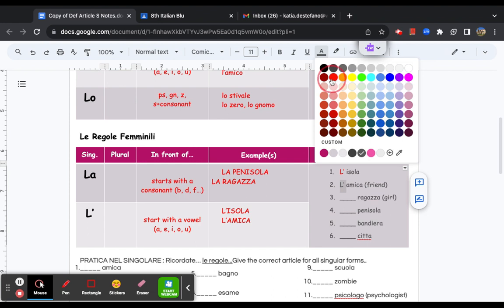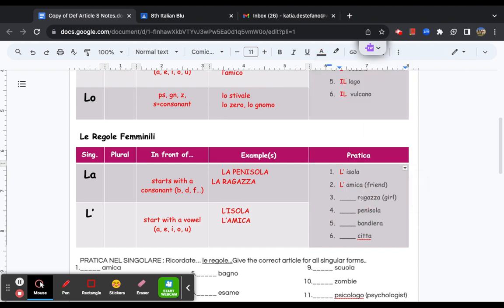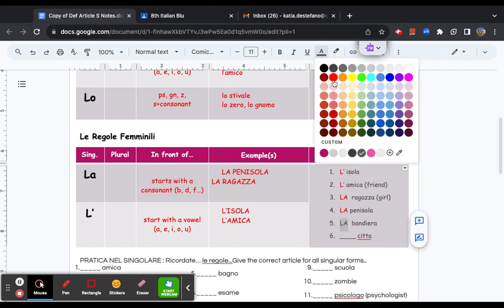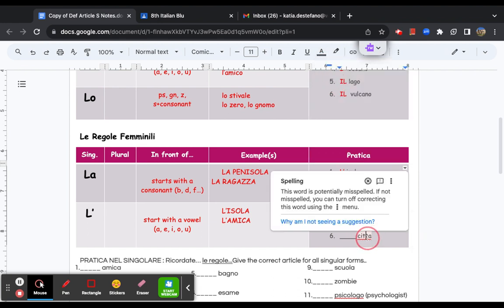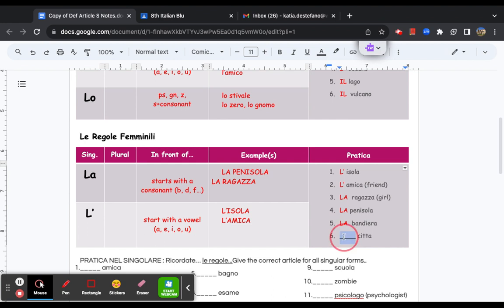Perfecto, perfect. Ragazza, girl. Yes, I know this is an example one, but we know it starts with a consonant, so it has to be la. Penisola. Again, I know it's a practice one, but it starts with a consonant, so it has to be la. All right. Bandiera, the flag, starts with a consonant, so it has to be la. And then last but not least for the pratica here, città, city. And yes, that's spelled correctly. Starts with a consonant, so it has to be la.